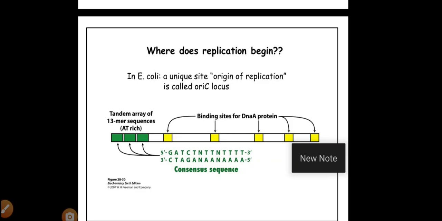Out of these, the two old strands act as templates. Based on the template sequence, the template's genetic information, the new strand is synthesized.